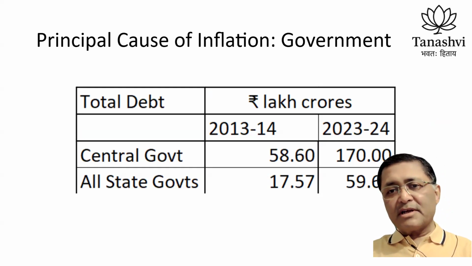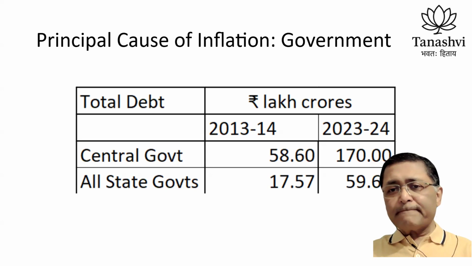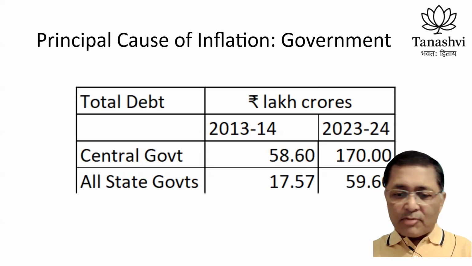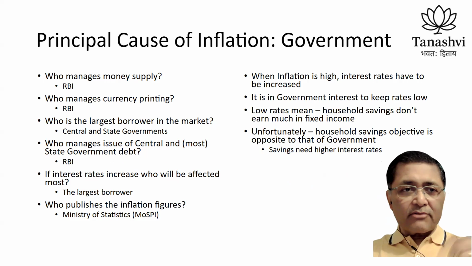Today, that figure is sitting at around 230 lakh crores. That's like a threefold increase in 10 years, right? So this doesn't sound responsible at all. And this is why inflation happens, because more and more money is being pumped into the market. Basically, the government is spending money it does not have.